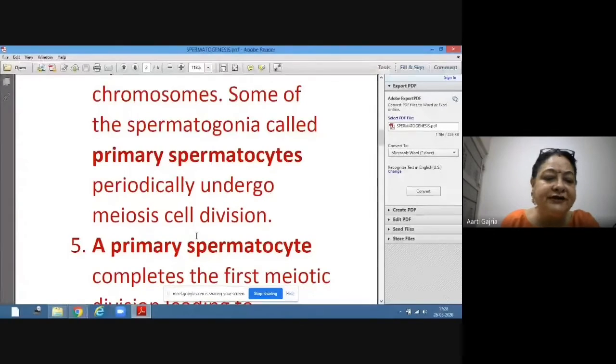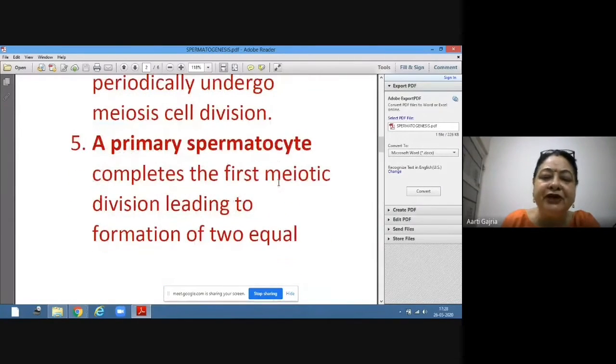Now, meiosis cell division is the reductional division which will reduce the number of chromosomes to half. So these primary spermatocytes will complete the first meiotic division. Do you remember the meiosis cell division you have learned in 11th standard?